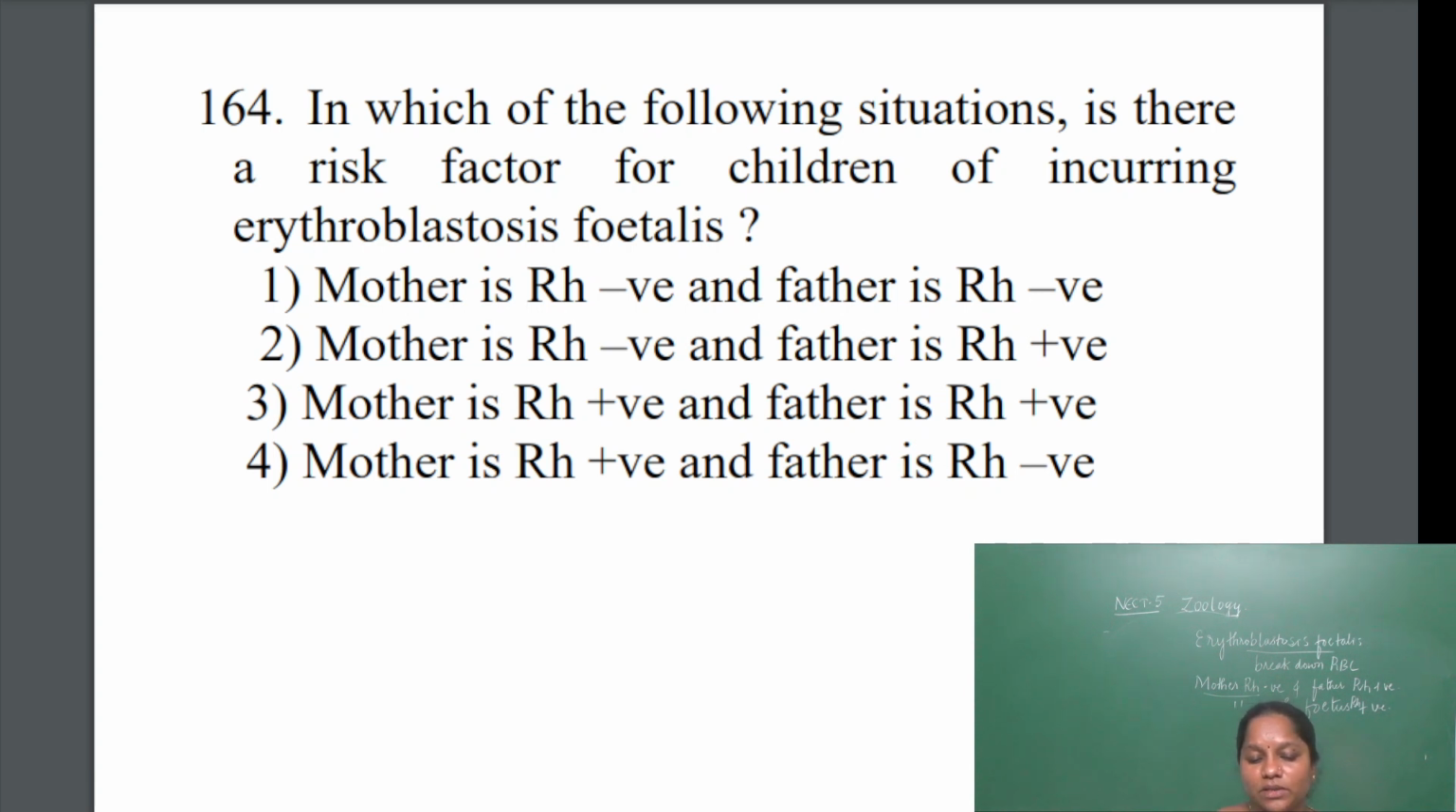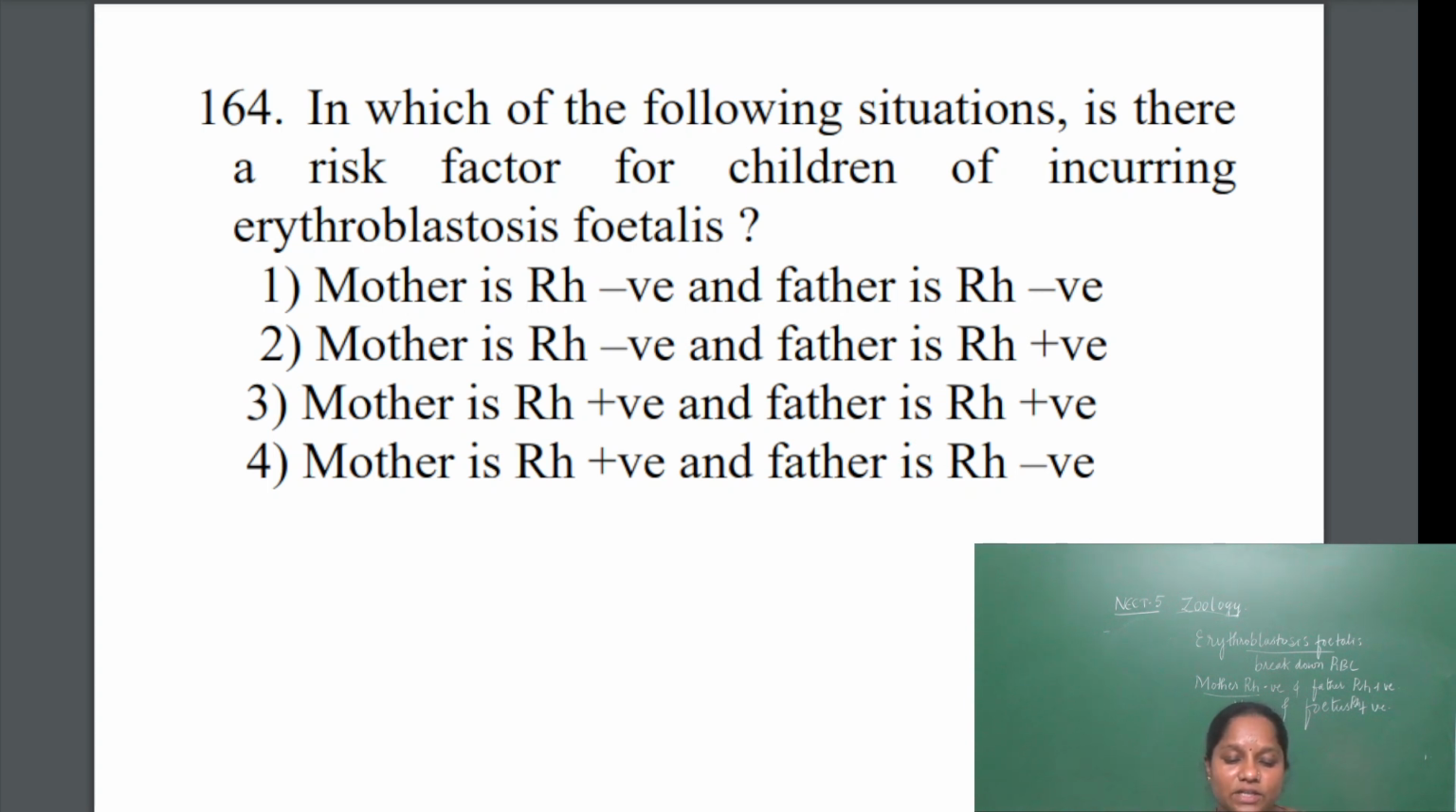If the same mother goes for the second, next baby carrying, what happens? Already the mother has developed antibodies against the Rh positive. So if again the fetus is Rh positive, the antibodies produced in the mother's blood will go and mix with the blood of the fetus, and it may lead to the death of the fetus. Due to that, there is a condition called erythroblastosis fetalis. So the answer will be the second one.